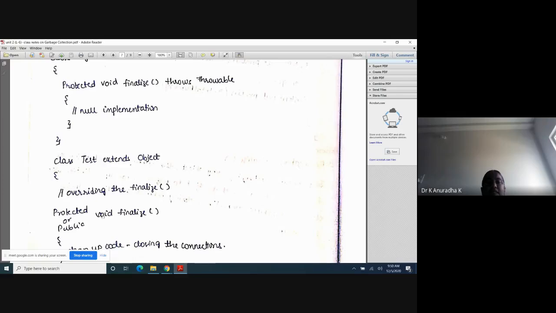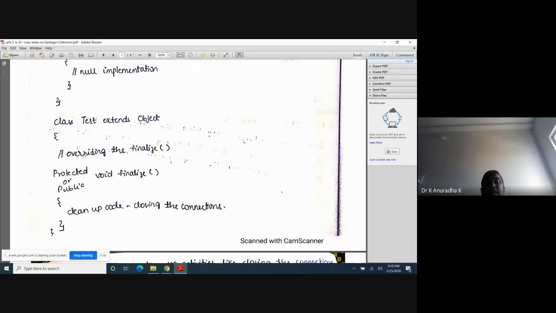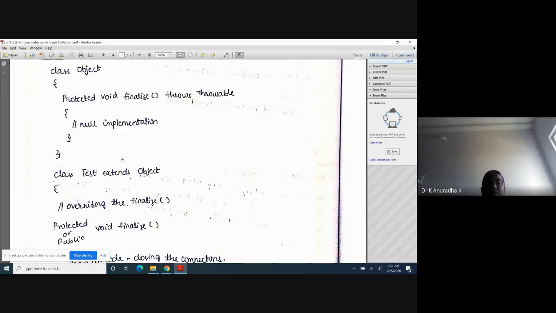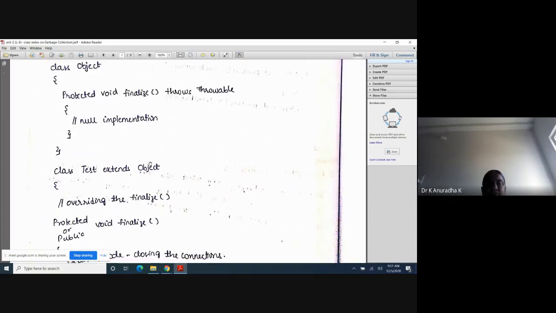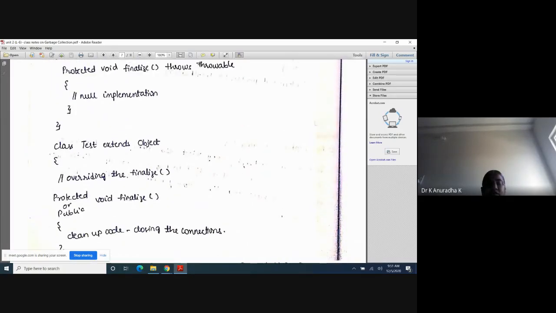Otherwise, if you are not satisfied with the code of the finalize method, you can override that finalize method as you like in your class. That's why, if you want to write an overriding method, we can write it inside the Test class. So, how do we write the overriding finalize method? We take the same syntax: void finalize. Next, protected, already explained in overriding. The subclass overriding method access modifier must be greater than or equal to the superclass overridden method.